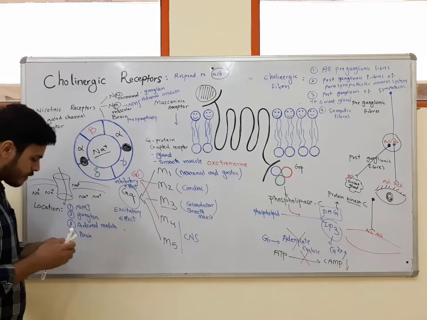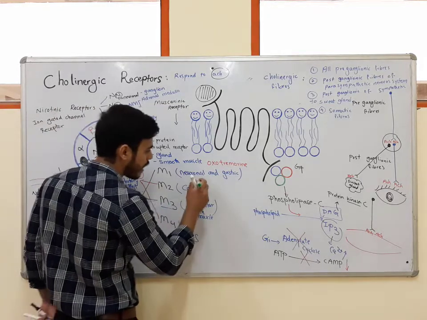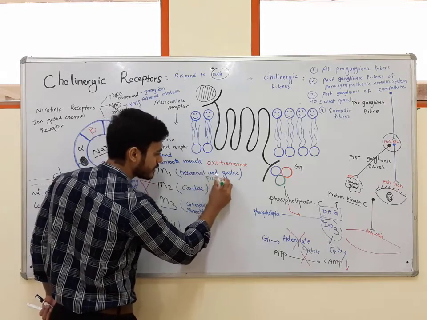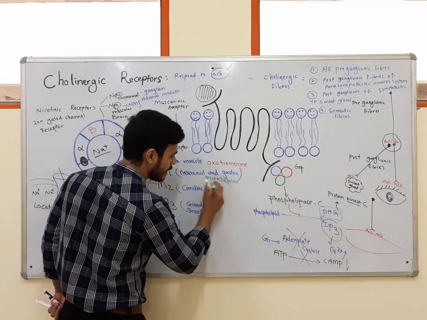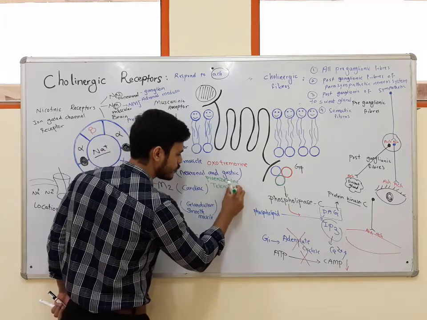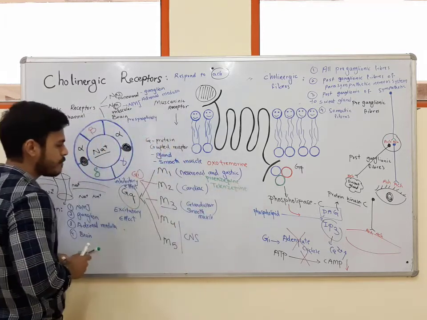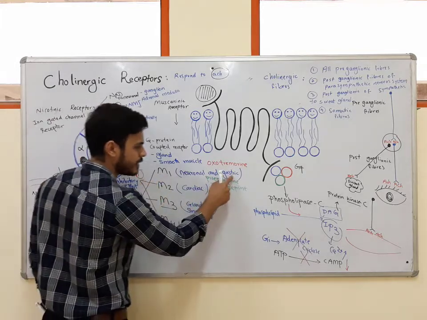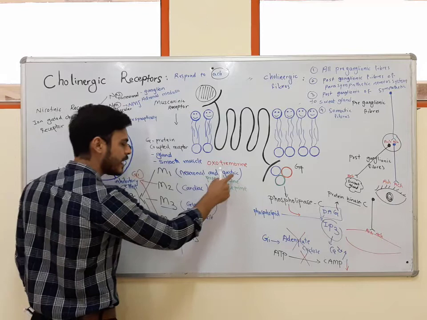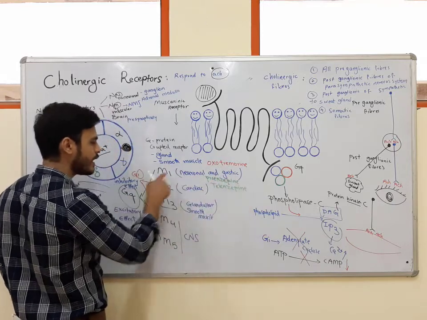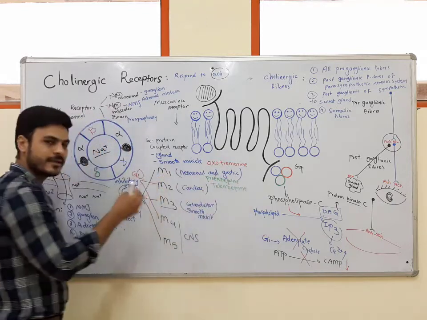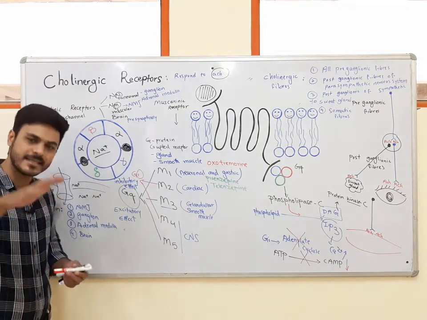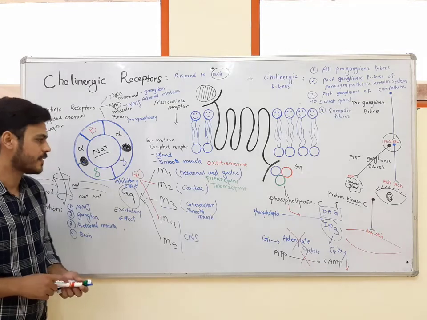But antagonists for M1 subtype are pirenzepine and telenzepine. These two antagonists can bind to the M1 subtype on the stomach, and by binding they can block the M1 receptor and decrease secretion of HCl, and they can decrease the acidity in the stomach.